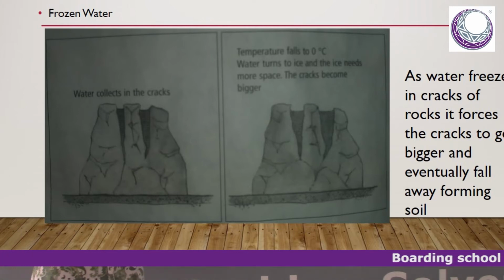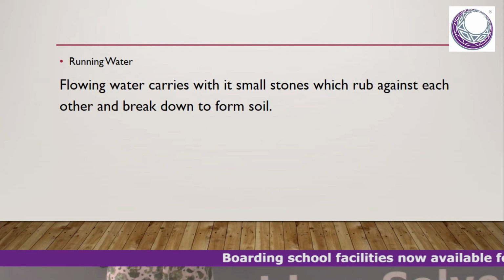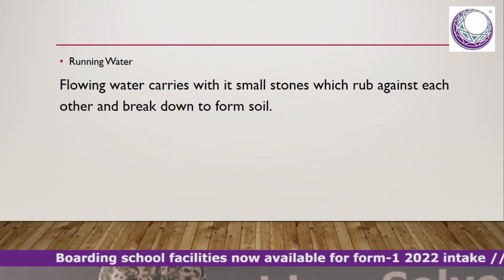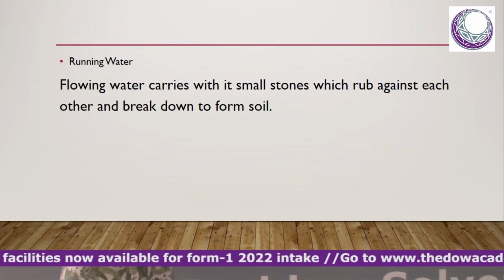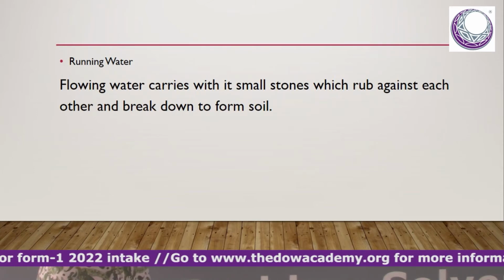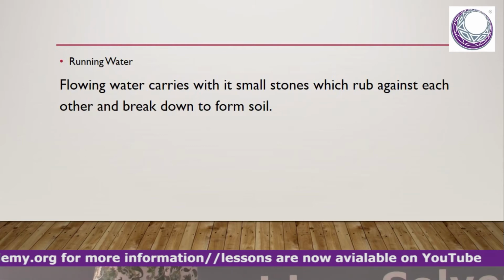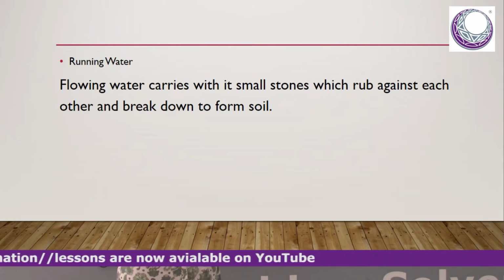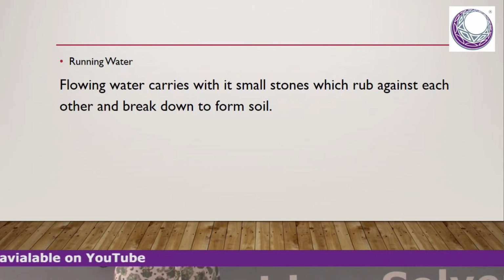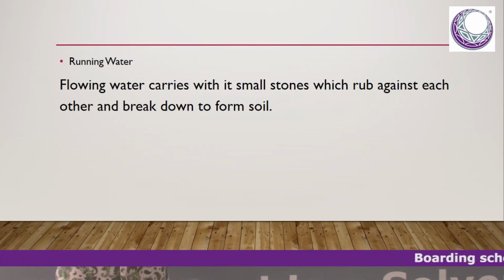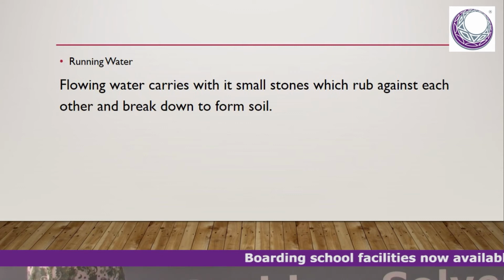We also have running water as one of the agents of physical weathering. As water flows along the river, it carries with it some small stones. Those small stones may hit against each other or hit against some big rocks along the riverbed, and that will make them break further and form soil.